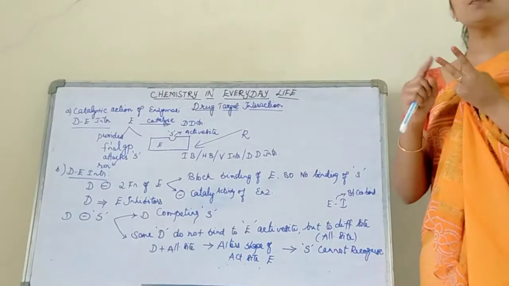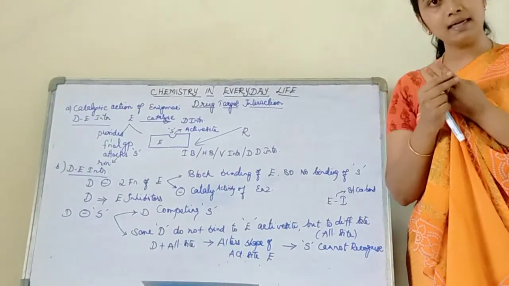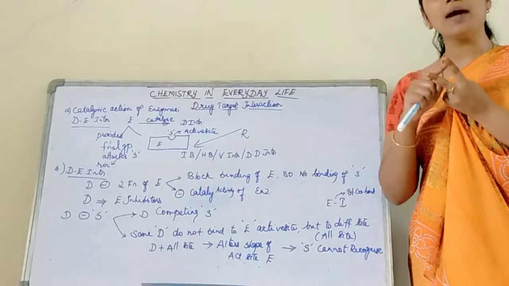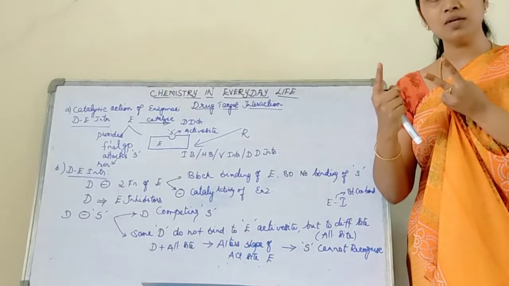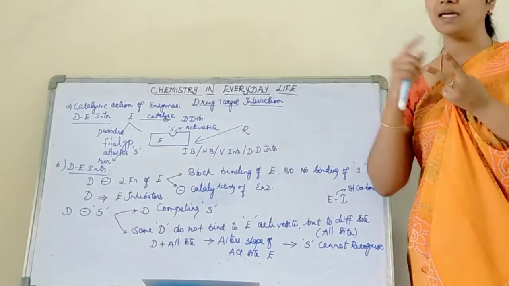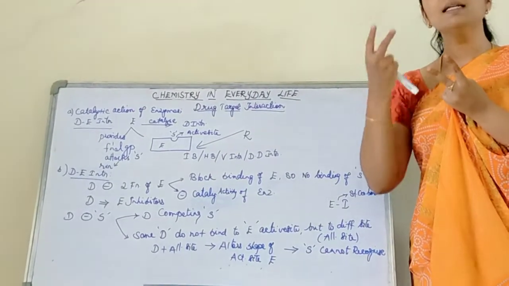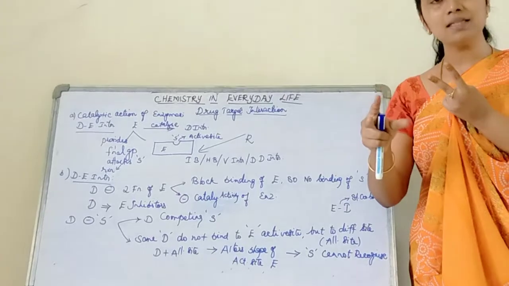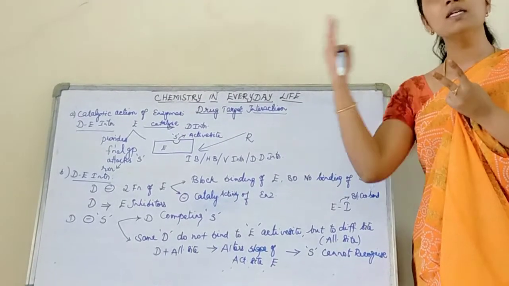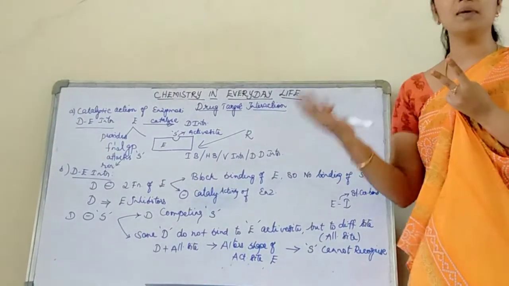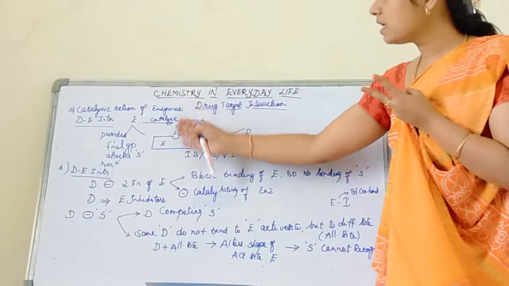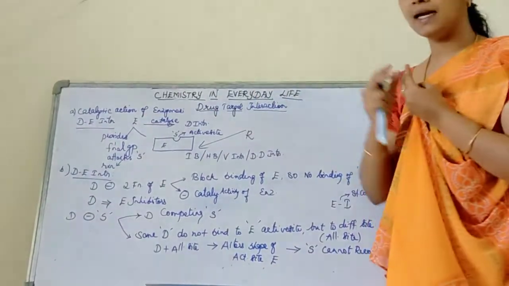So the two ways by which your enzyme is going to act like a catalyst are: enzyme providing an active site for the substrate, then the reactant comes, chemical reaction. Second way, your enzyme is going to provide a functional group. The functional group is going to attack the substrate. Substrate is ready, so the reagent comes. As a result, the chemical reaction happens. So this is how your enzyme is acting like a catalyst.